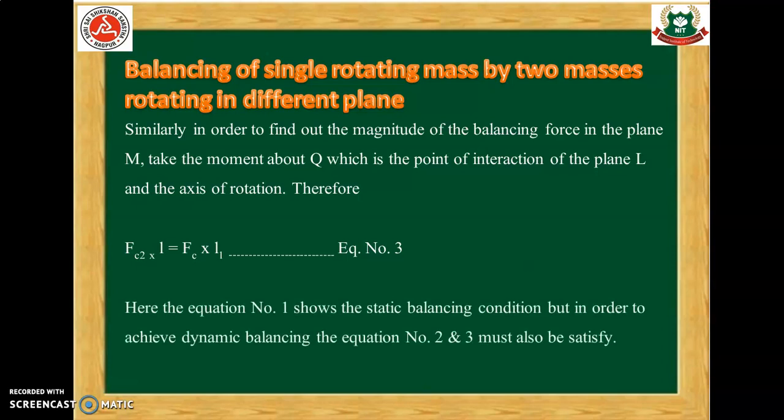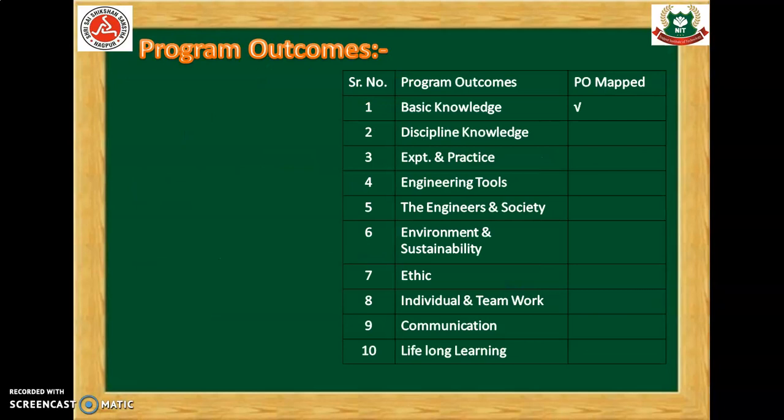Here, equation number 1 shows the static balancing condition, but in order to achieve dynamic balancing, equations number 2 and 3 must also be satisfied. As we have already seen in the diagram, the mass which is to be balanced is at the center, and the balancing masses are attached on two different planes. One mass is attached on the left hand side and another mass is attached on the right hand side. So, in this way, we can see the balancing of masses rotating in different planes.